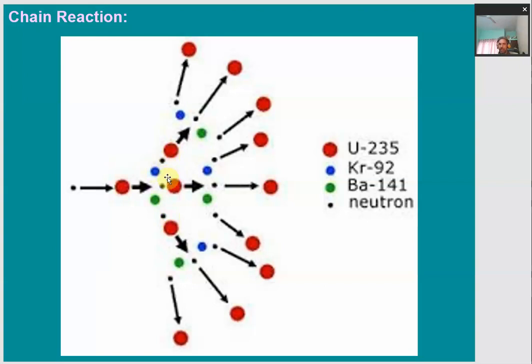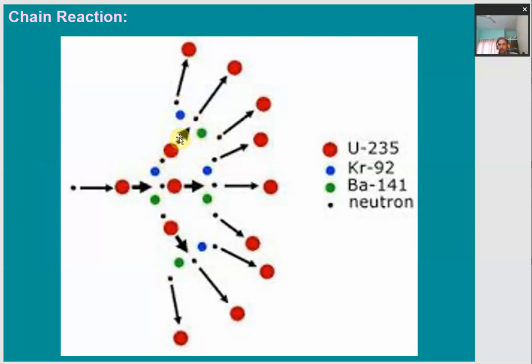Each fast moving neutron will carry out its own nuclear fission by hitting three further U-235 nuclei. So these three will carry out three nuclear reactions, and in each reaction there will be a release of a large amount of energy and fast moving neutrons.